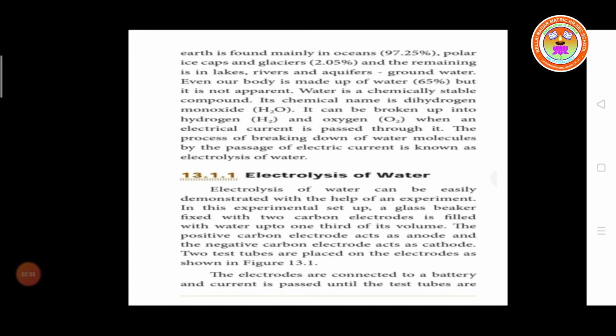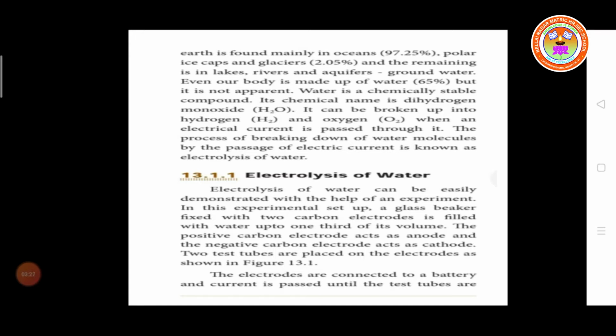It can be split into hydrogen and oxygen when an electric current is passed through it. This process of breaking down water molecules by passing electric current is called electrolysis of water. Now we are going to demonstrate the electrolysis of water. Electrolysis of water can be easily demonstrated with the help of an experiment.